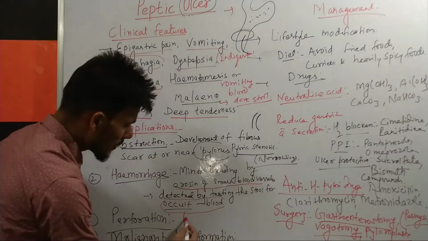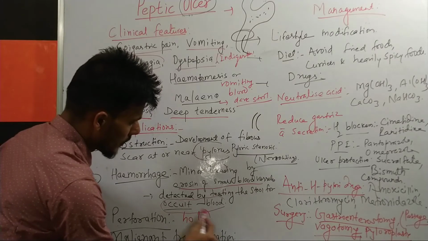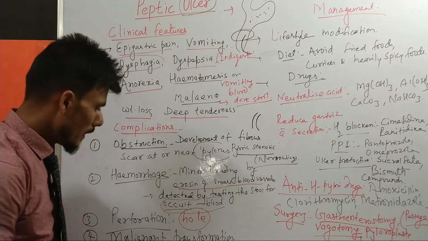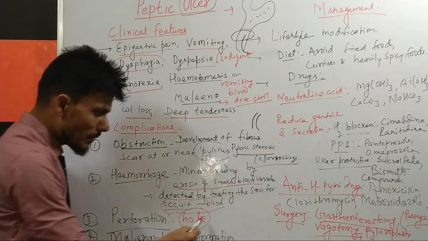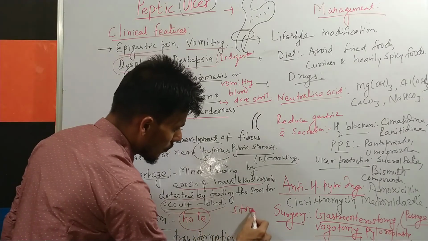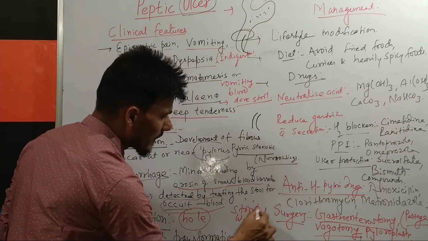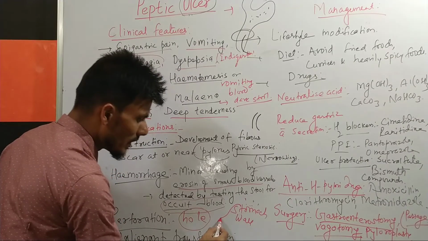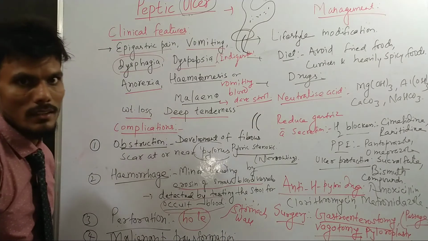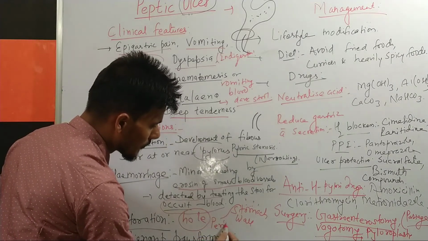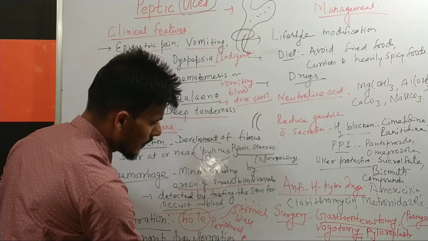See, perforation means a hole in the stomach wall, or you can say in the wall of the stomach. Now if there is a hole in the stomach wall, what will happen? Whatever the contents are in the stomach, it may travel to the peritoneum, leading to peritoneal inflammation.